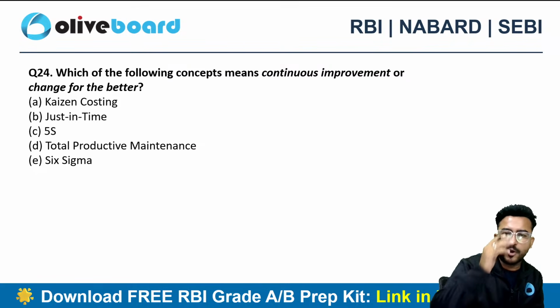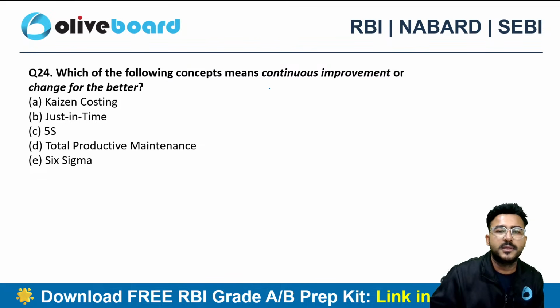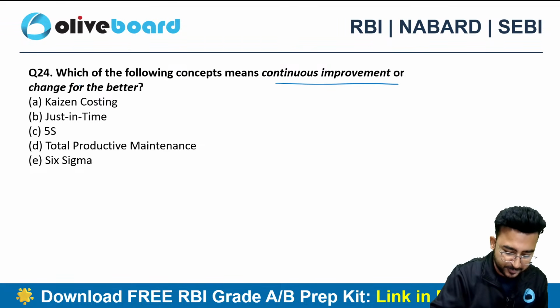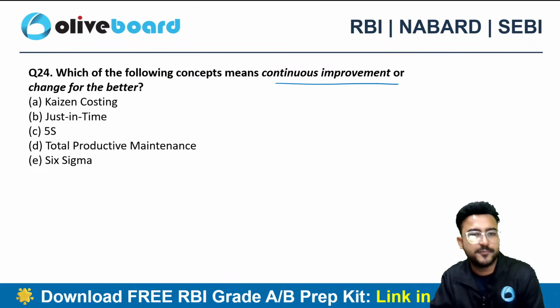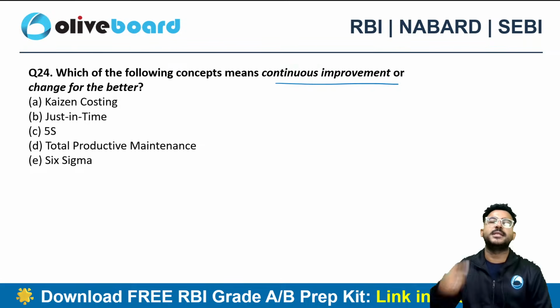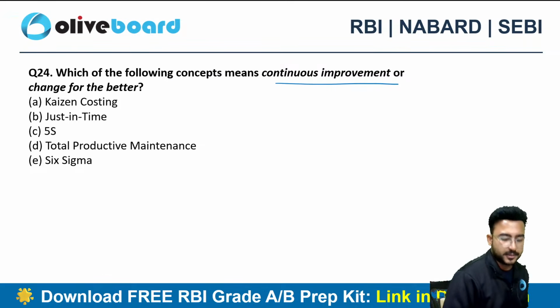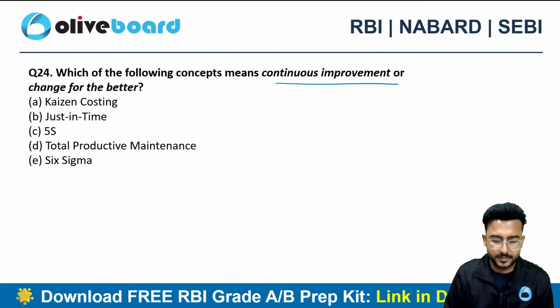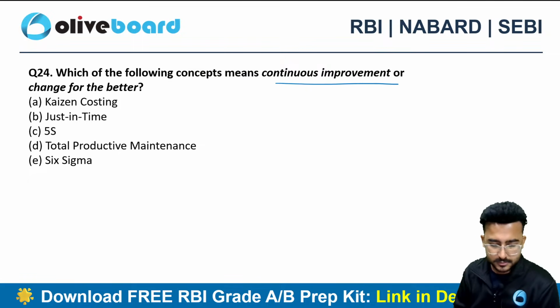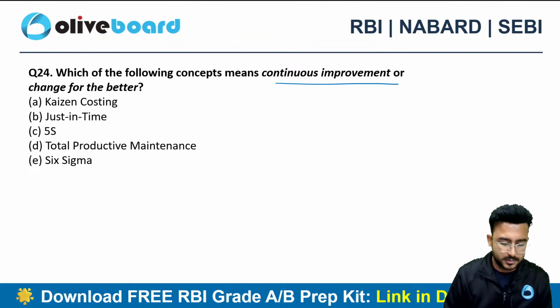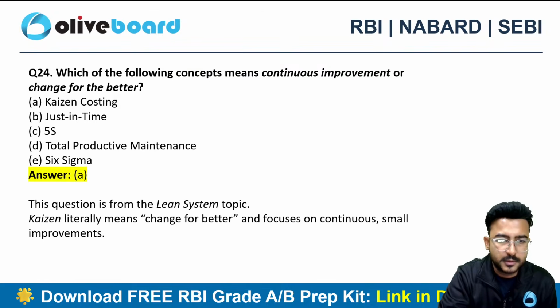Which of the following concepts means continuous improvement or change for the better? That's simple.